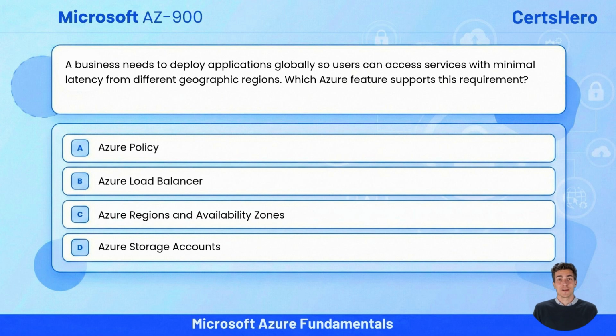Question number 3. A business needs to deploy applications globally, so users can access services with minimal latency from different geographic regions. Which Azure feature supports this requirement? Option A, Azure Virtual Machines. Option B, Azure Load Balancer. Option C, Azure Regions and Availability Zones. Option D, Azure Storage Accounts.